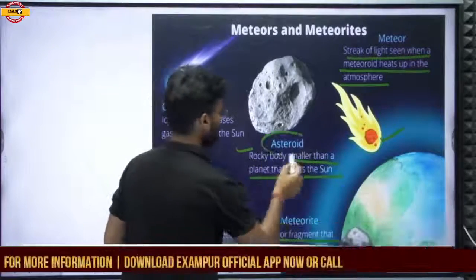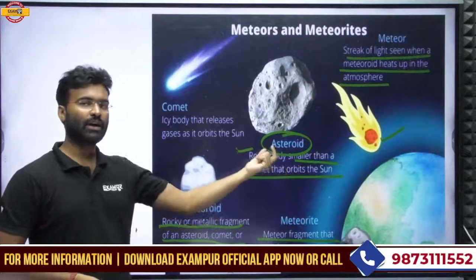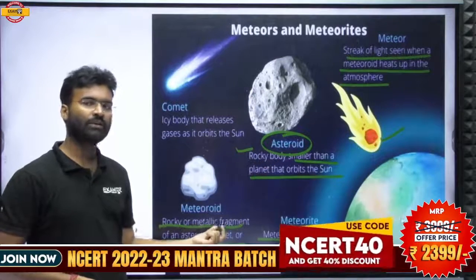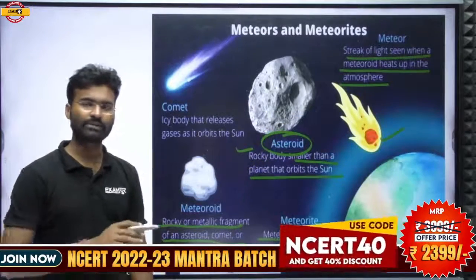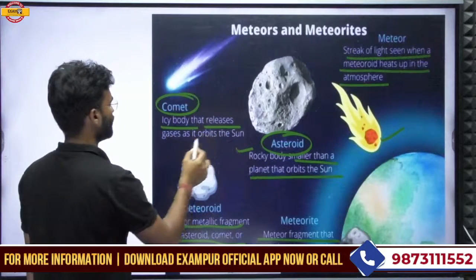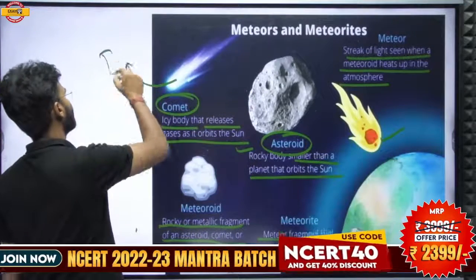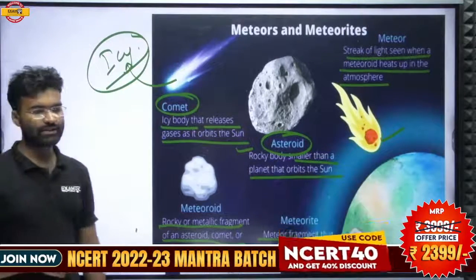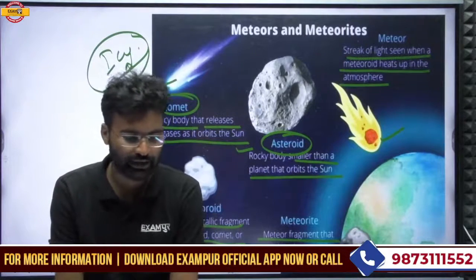So this is the asteroid. Asteroid is basically a rocky structure, and a small part of the asteroid is called the meteorite, and if a meteorite enters the atmosphere, it is termed as the meteor. And another term is the comet. Comet is basically an icy body that releases gases in its orbit around the sun. It is not a rocky structure. So this is the basic difference between comet, meteorites, meteor, and asteroids.